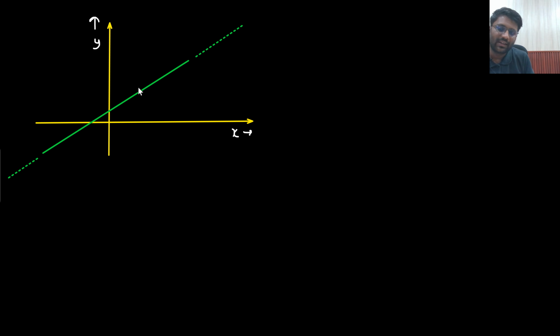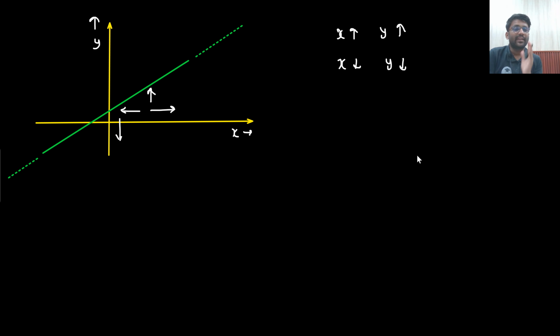Someone would say that, sir, if x increases, then y is also increasing, and if x decreases, then y will also decrease. So this is the relation between x and y. And with the same speed means, let's just say if x is increasing by 1, then y is increasing by 2, always.